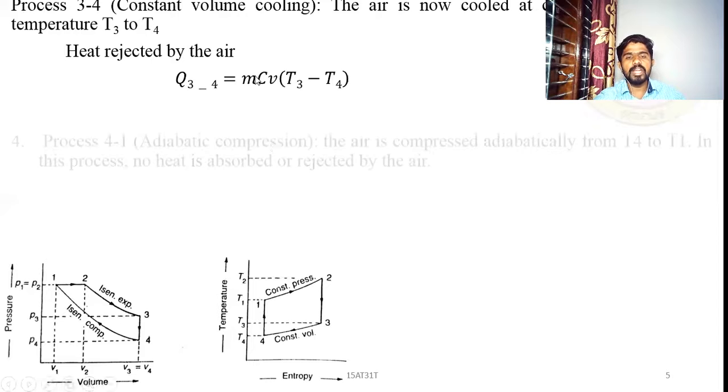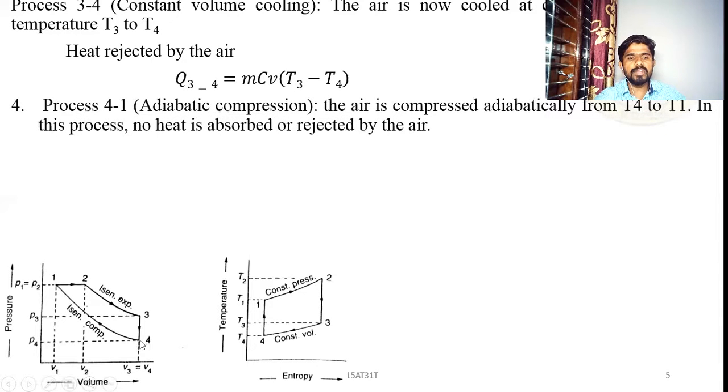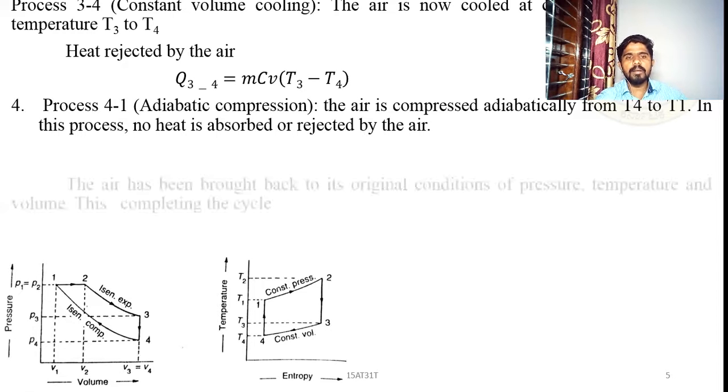T3 minus T4. So the last process, process 4 to 1, is isentropic compression or adiabatic compression. The air is compressed adiabatically from T4 to T1. Again in this process, it is adiabatic compression so no heat is absorbed or rejected by the air.